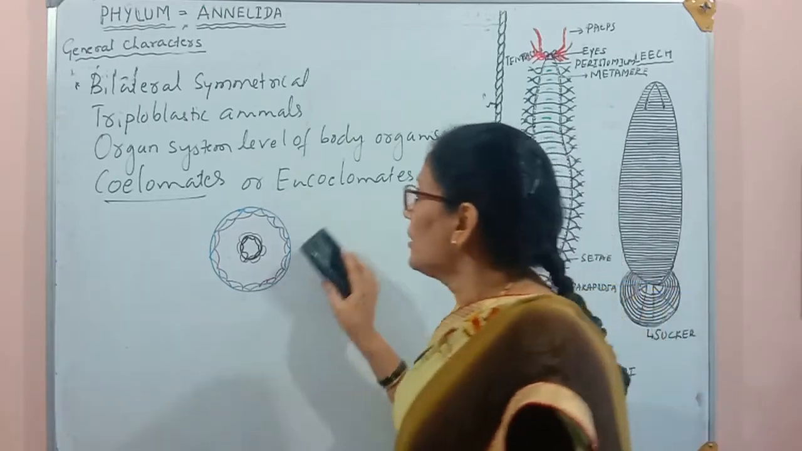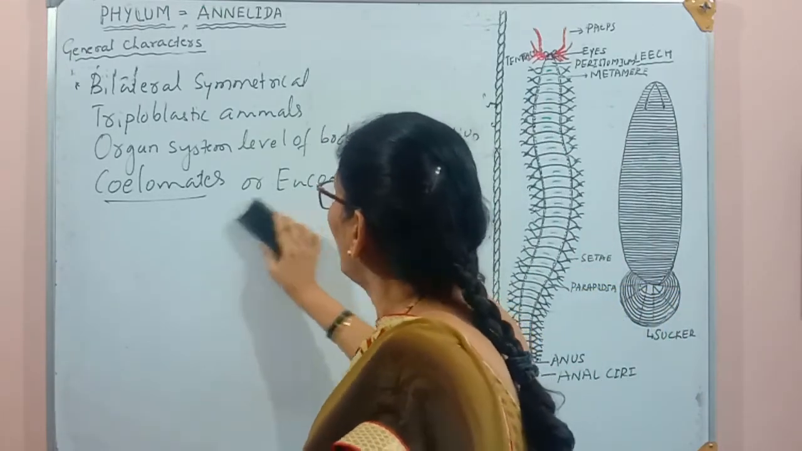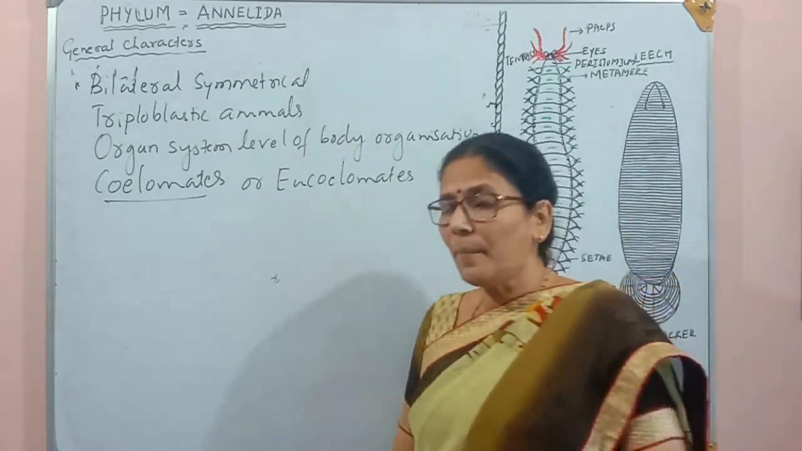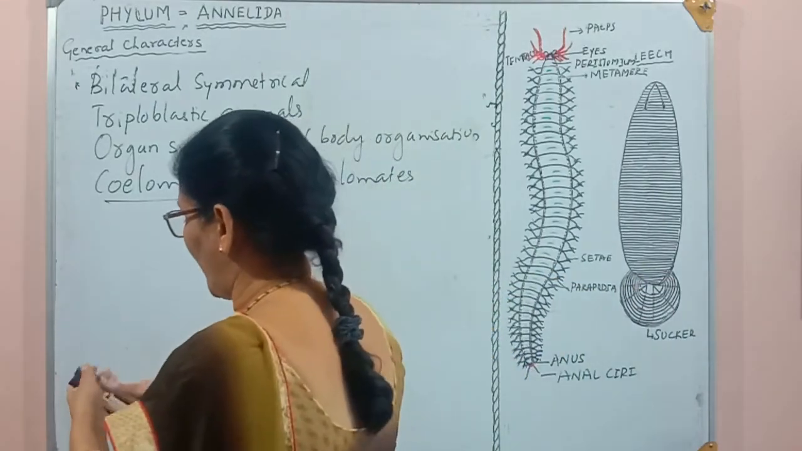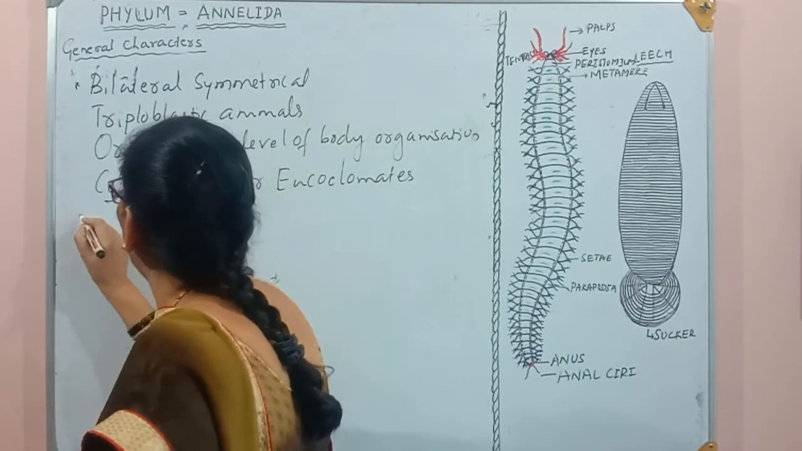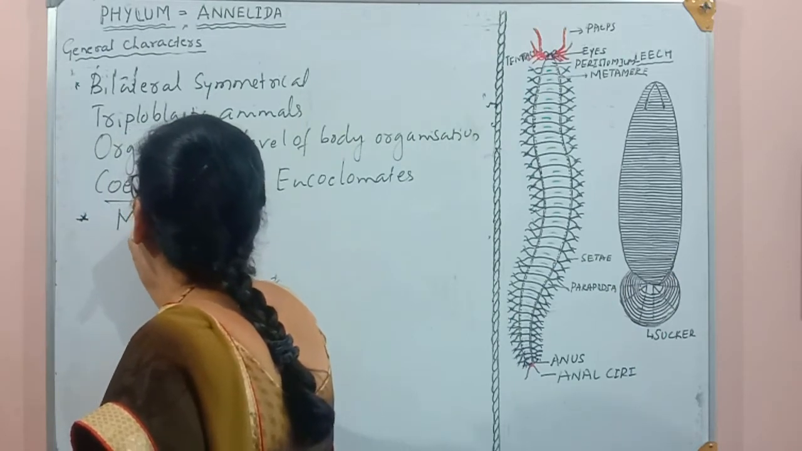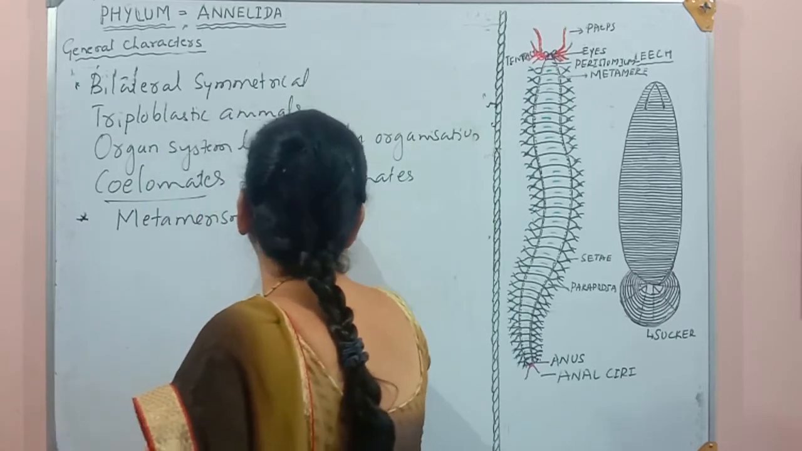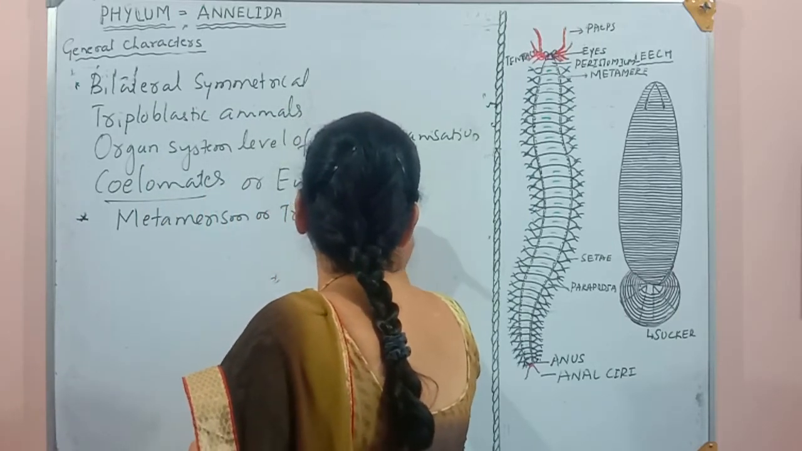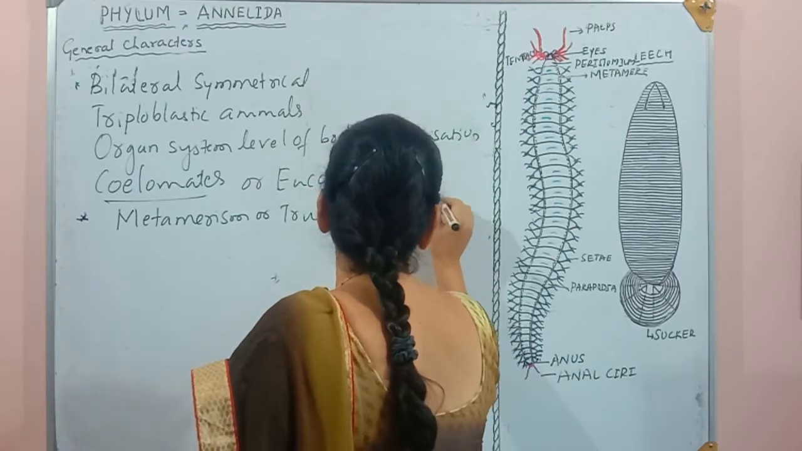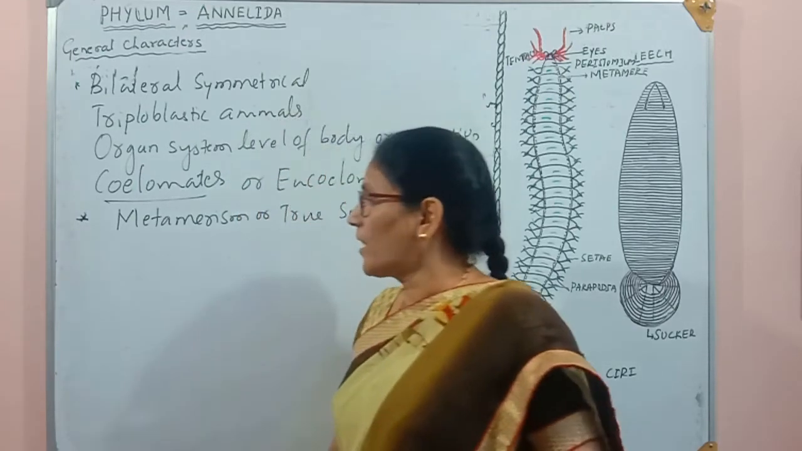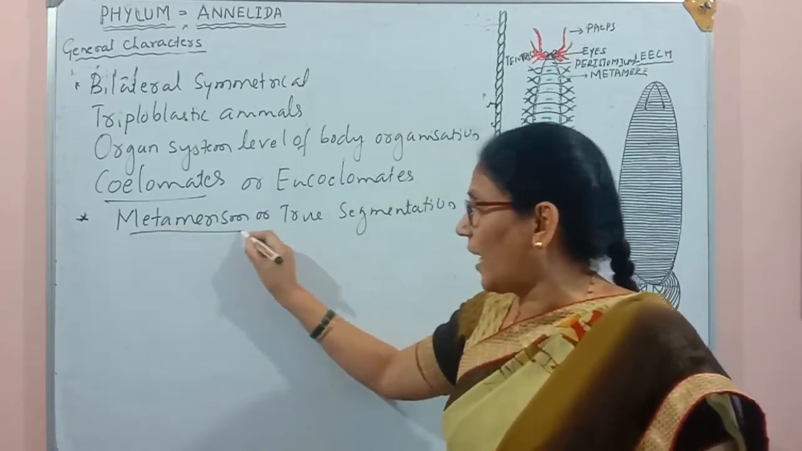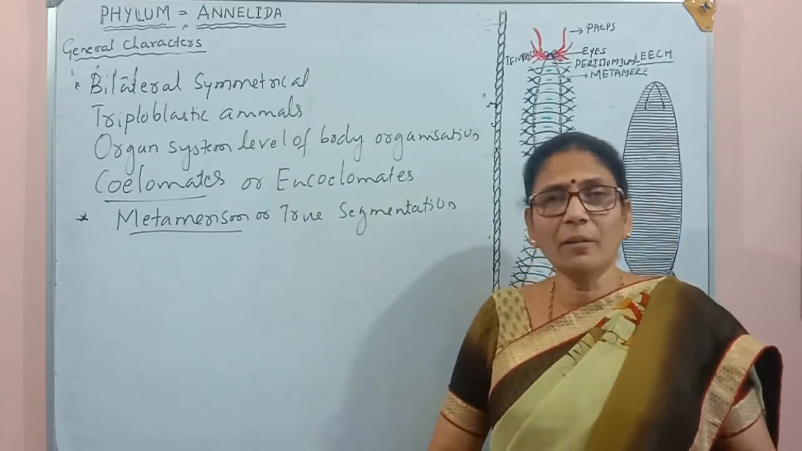Next character, a very important character of this group, is that these are metamerous organisms. They have metameric segmentation. The organism expresses metamerism, which is also called true segmentation. So this is a very important and distinct character we see in the phylum Annelida.